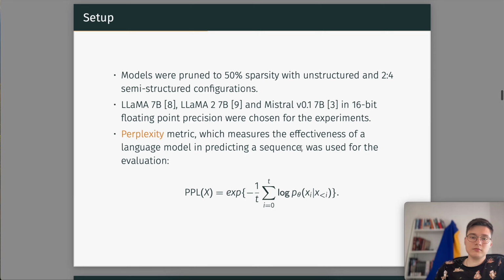So, what was the setup? Actually, 3 models were pruned to 50% of sparsity with unstructured and 2:4 semi-structured configurations, and the models are Llama, first Llama, right? Llama 2 and Mistral, all in 7 billion parameter scale. And to evaluate the performance, I used the perplexity metric.